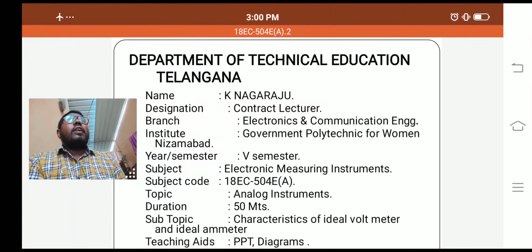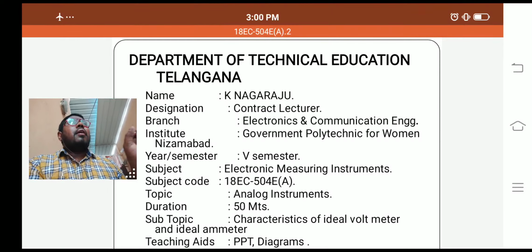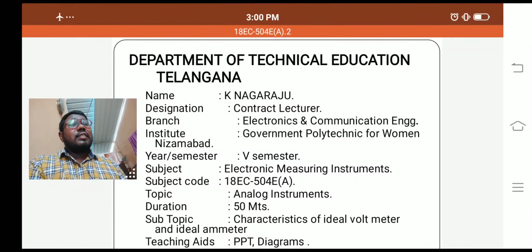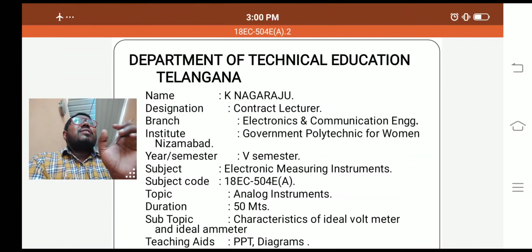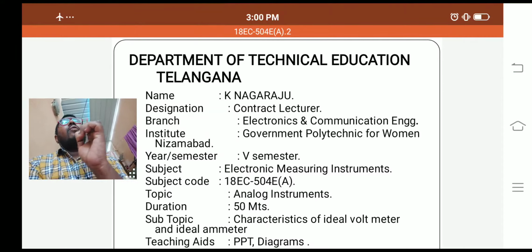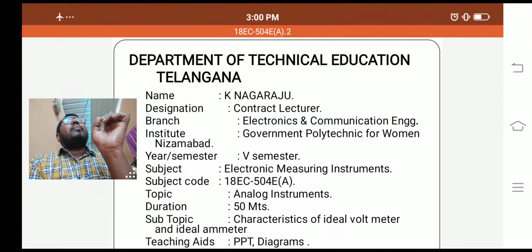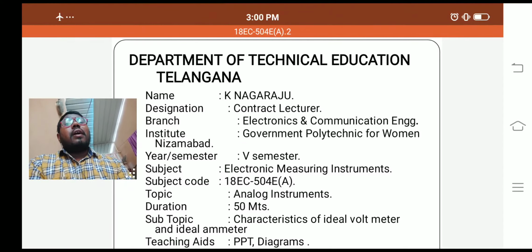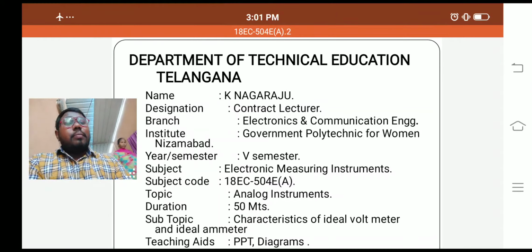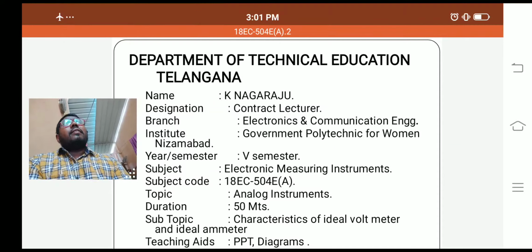For example, if you are taking one multimeter, it measures multiple parameters like voltage, current, resistance, etc. That means we must know, with the help of this particular measuring instrument, what type of parameter we are measuring. That can be known by the particular person. You must consider this particular thing.